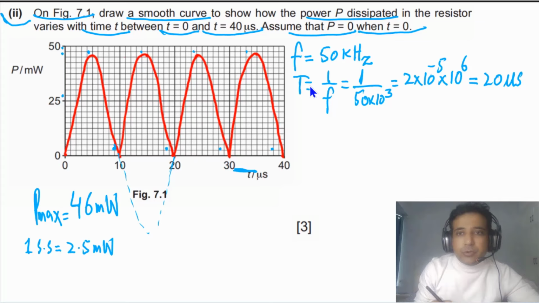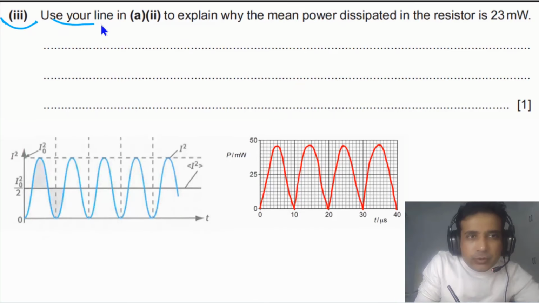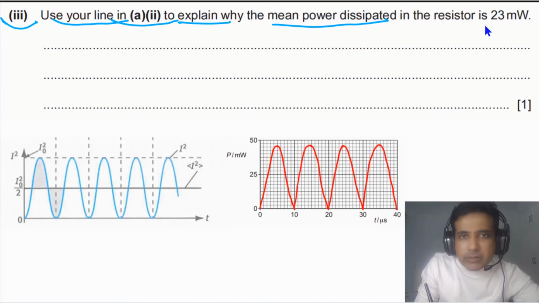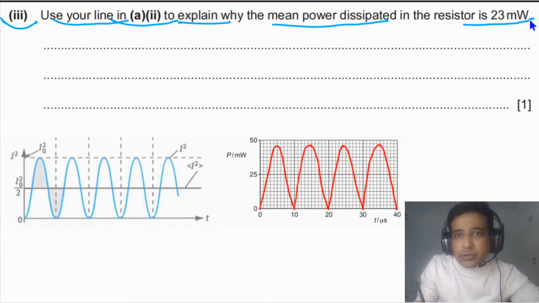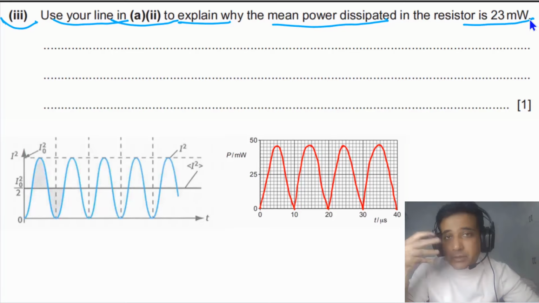And this is a typical type of question, so you have to be clear about this one: how to sketch power against time. For our third part, we need to use our graph from A2, and we need to explain why the mean power dissipated in the resistor is 23 milliwatts. Maximum power dissipated in the resistor we have just calculated, that was equal to 46 milliwatts.